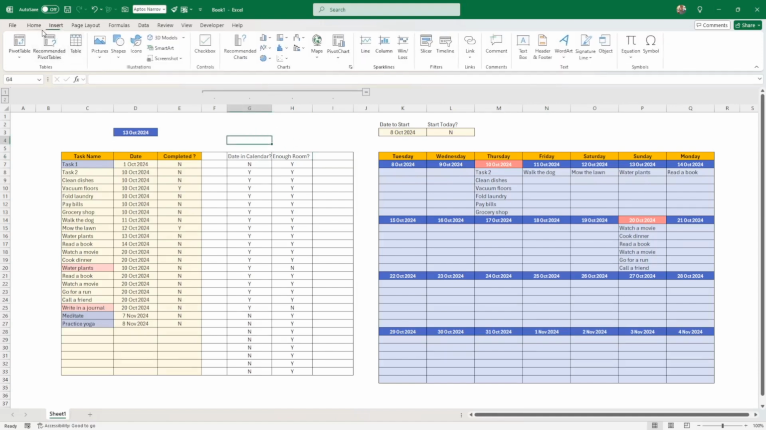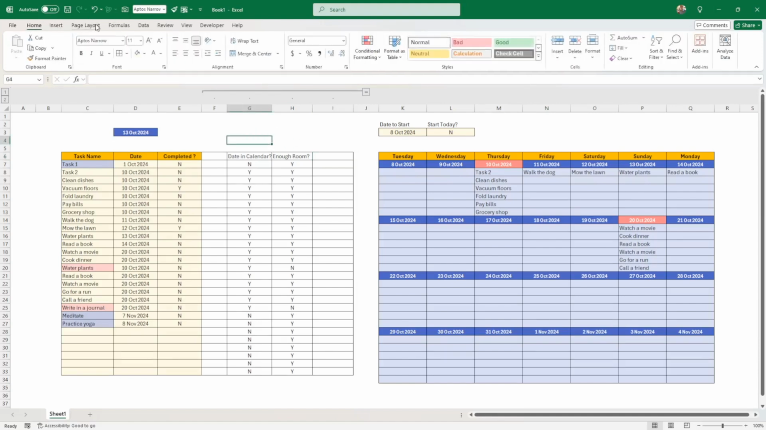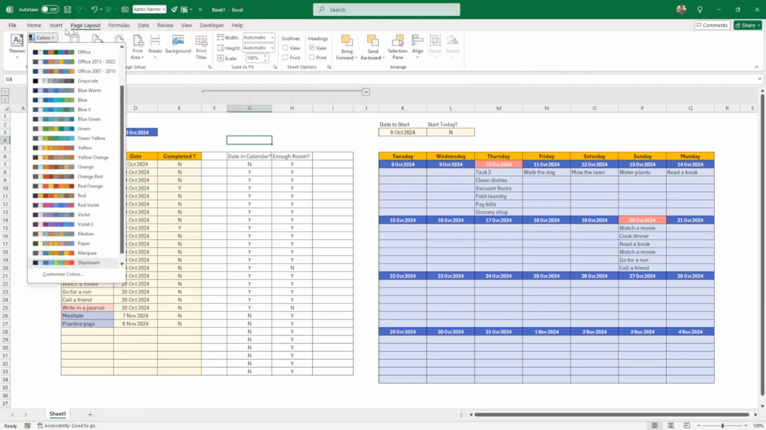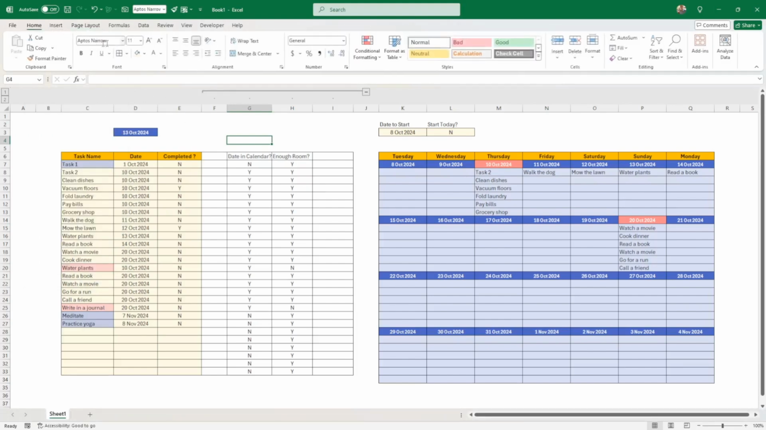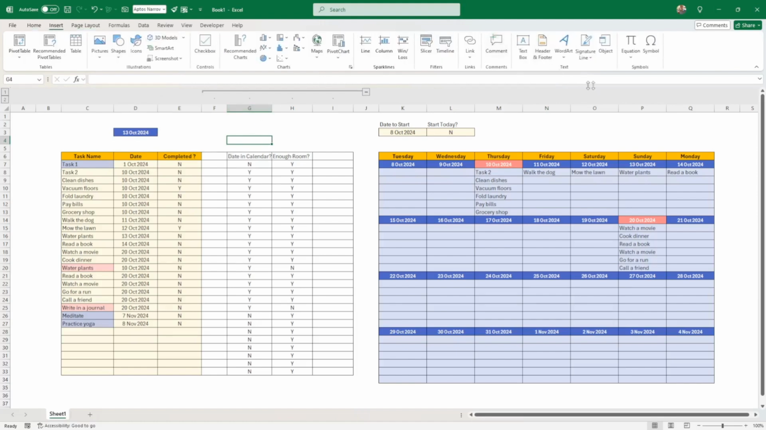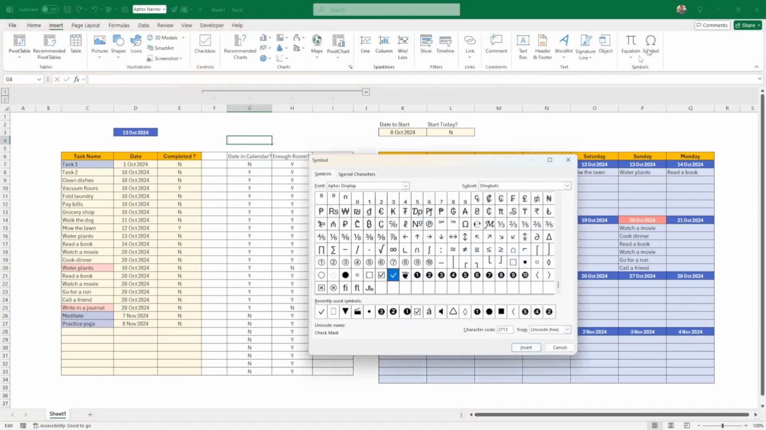If you are under the latest version of Office, the new Office here, if you have the Aptos Narrow or Aptos Display, you should be able to find a tick under the insert symbol here. I have it here under the Aptos Display, and I'm going to insert it.